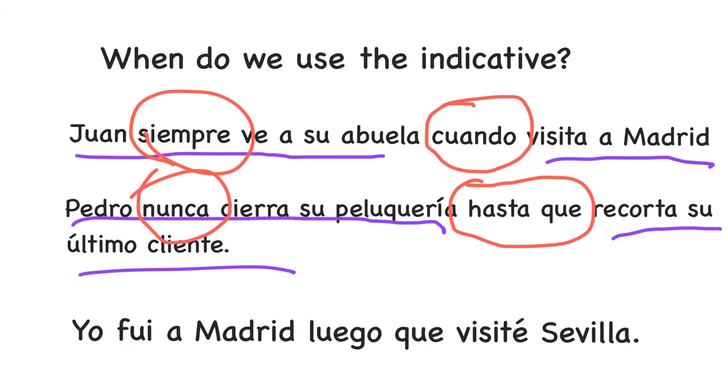Now, the last example is just to show you that if the sentence is in the past tense, like this one, yo fui a Madrid luego que visité a Sevilla, this is in the past tense. You don't have to worry whether you have to use the subjunctive or the indicative. Okay, it's in the past tense. In the past tense, that's it.